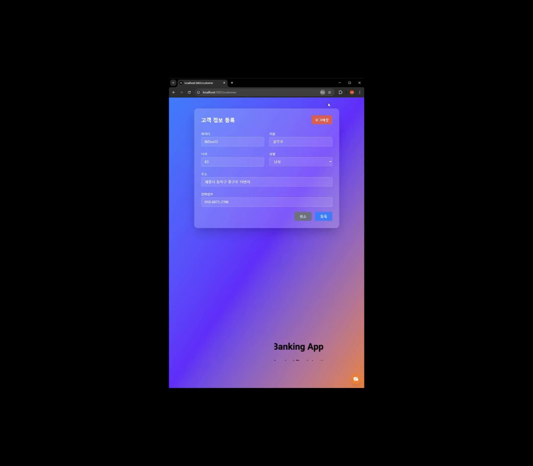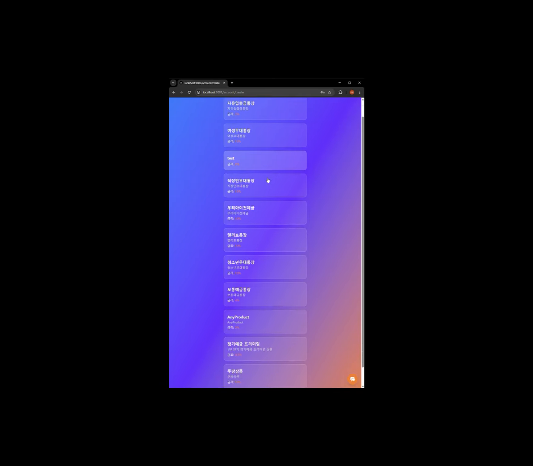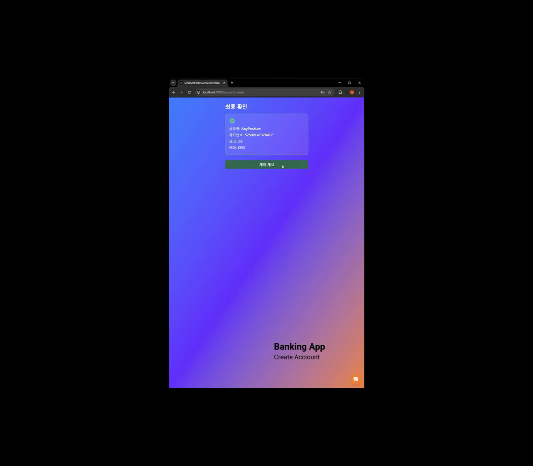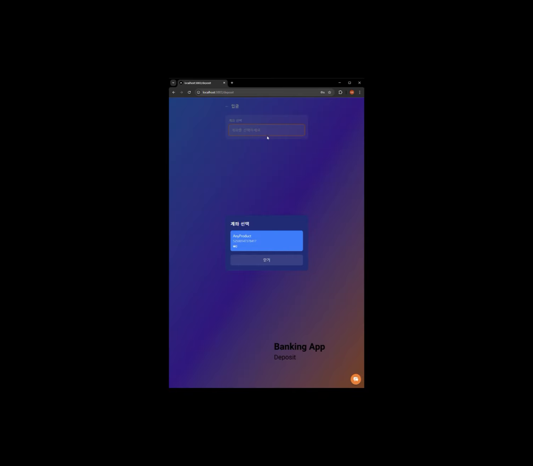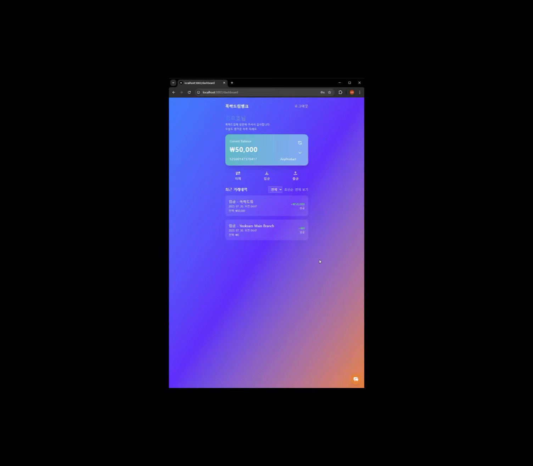The scene now shifts to the end consumer. This customer attempts to log into Any Company's financial app. Upon logging in, the customer can see a new financial product that wasn't available before, the very deposit account that Any Company just registered. The customer can easily open an account through the app and immediately complete a deposit within the service, which is flexibly configured with a composable banking architecture. As demonstrated, a financial institution can effortlessly provide its financial services to other businesses through an AWS-based SaaS platform, without the need for complex infrastructure setup.